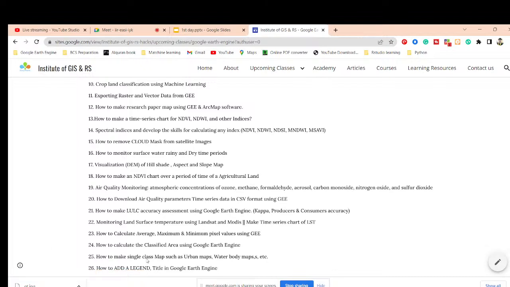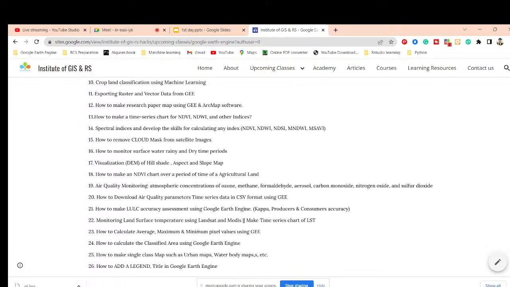Then how to make the single class map. Suppose you want to work on urban expansion, then you also need to work only on the urban class. So for that we also try to discuss how to easily make this type of single class map, such as urban maps, water body maps, or cropland maps. And finally, how to easily add the legend and title on your Google Earth Engine platform.